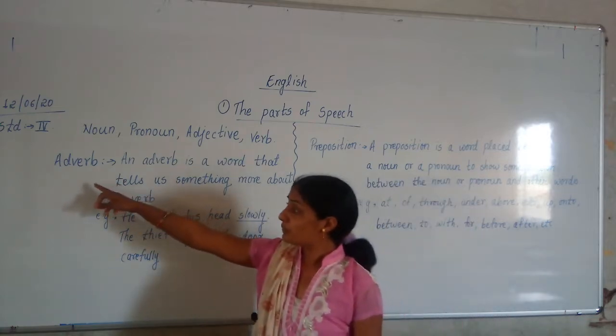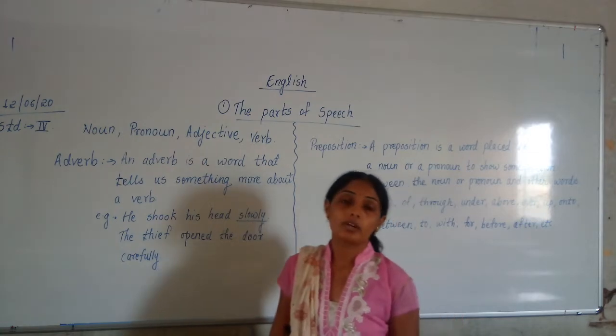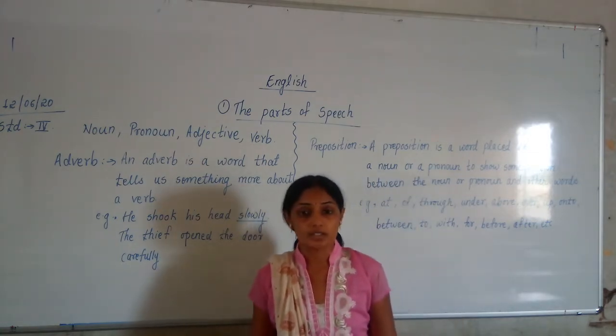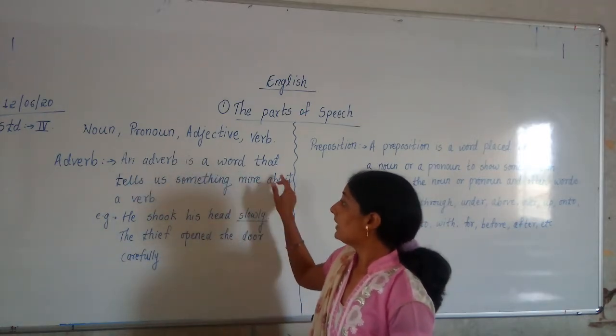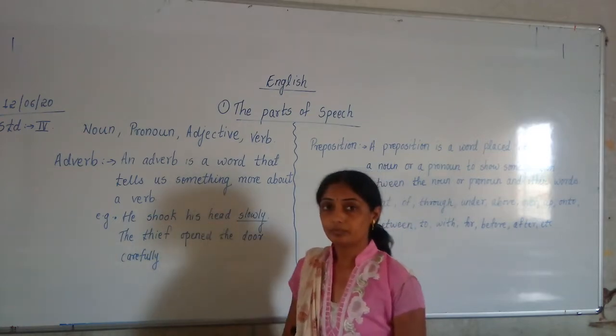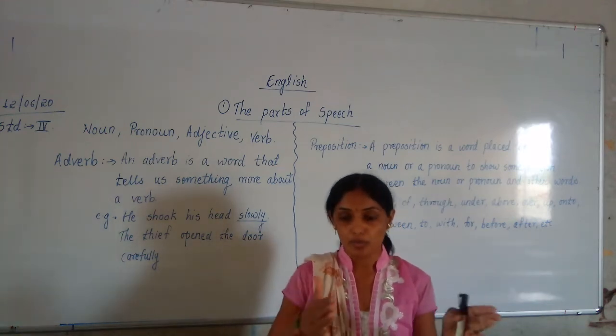Now the 5th one, which is written on the board, is adverb. What is it? Adverb. Now what are adverbs? Adverbs are also words in English. An adverb is a word that tells us something more about a verb. Now verbs are what? Verbs are action words. Correct or not? I have told you all 4.